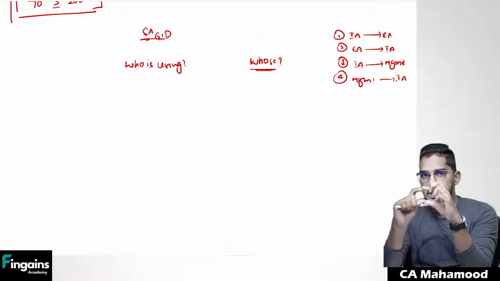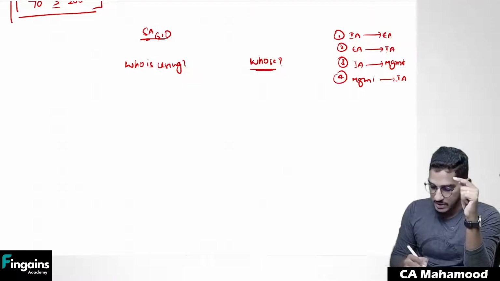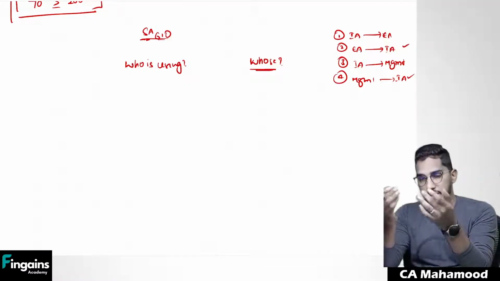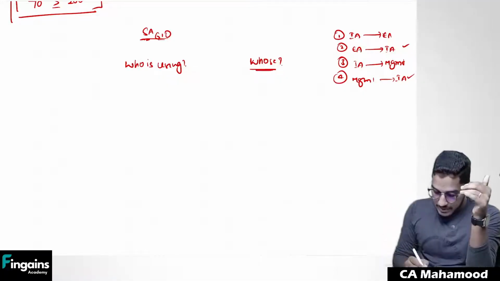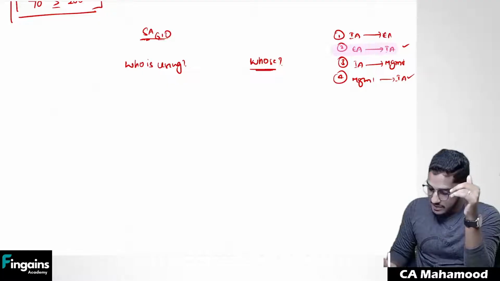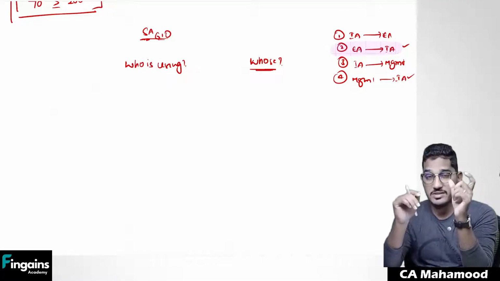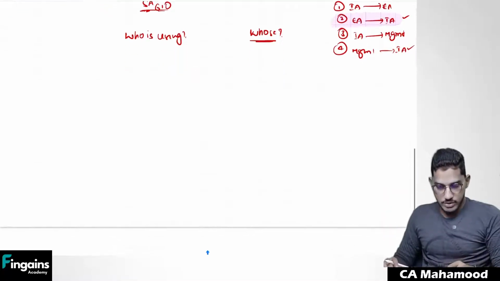From the title, it is very clear: using the work of internal auditor. Whose work is getting used? That is very much clear. Internal auditor's work is getting used. Now, who is using it? Standards on auditing give guidance to the external auditor. So this standard is going to talk about the external auditor making use of the internal auditor's work. What does this 610 deal about? External auditor making use of internal auditor's work.